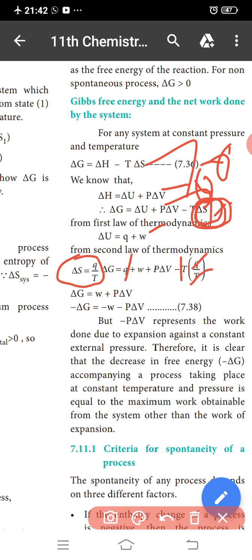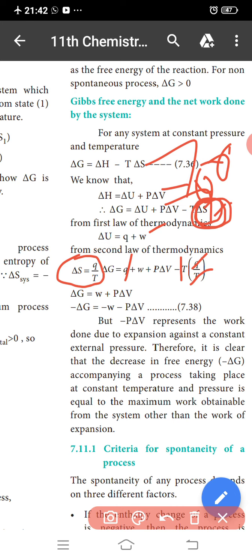So, balanced, del G is equal to W plus P del V. Okay, this is the negative sign. The minus P del V represents the work done due to expansion against a constant external pressure.